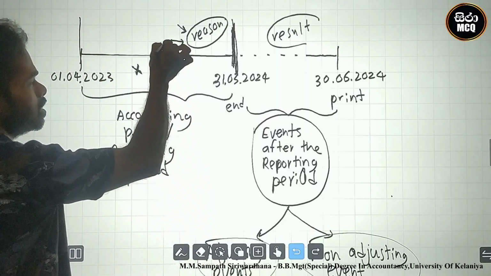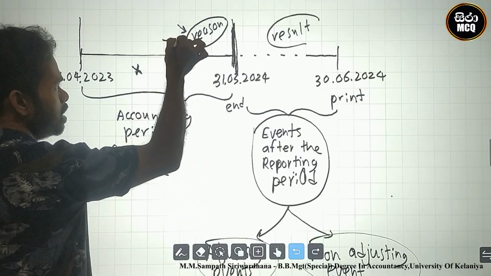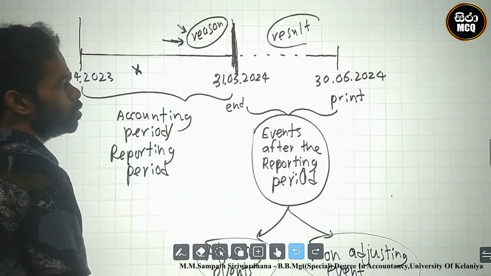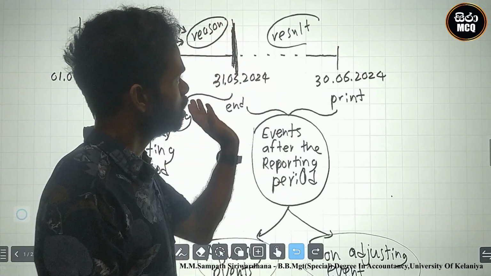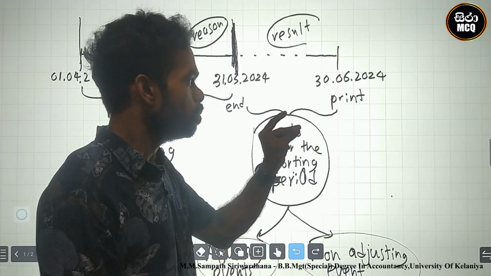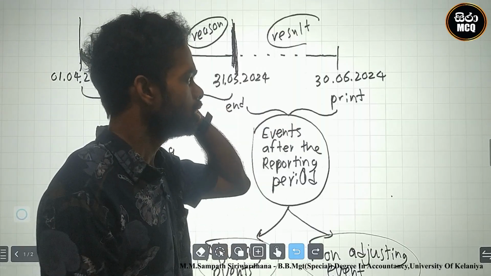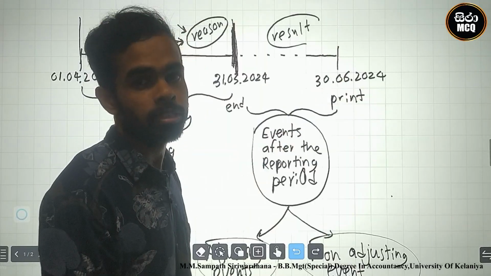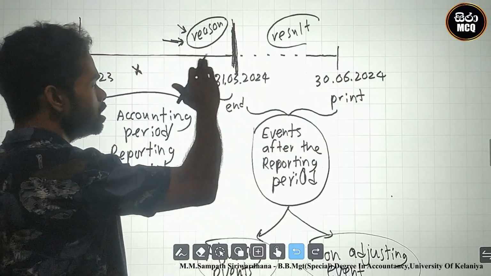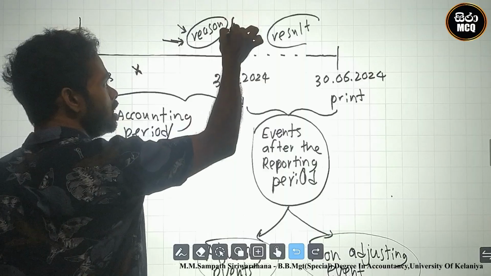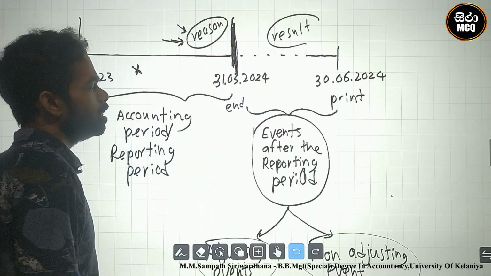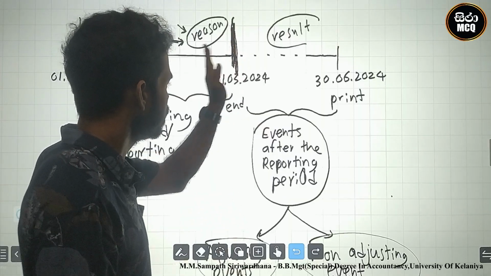Therefore, the reason, the court case, started before 31st March 2024, but the result, the judgment, was given before the printing date. Therefore, this is an adjusting event. Why? The reason is before the end of the current period, so the case result relates to the current year.